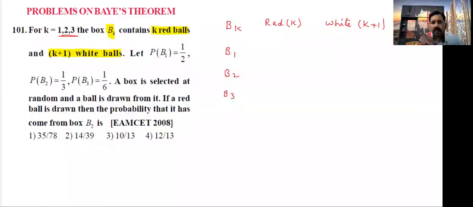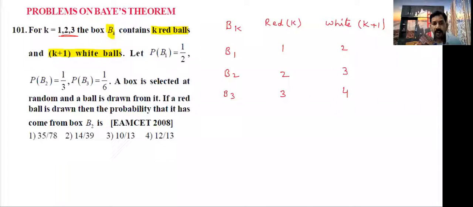So k equal to 1 means red color 1 ball, white color 1 plus 1, 2. Here B2, in place of k, 2 is there: 2 red, 2 plus 1, 3 white. In place of k, 3 is there: 3 red, 3 plus 1, 4 white. This is a table.